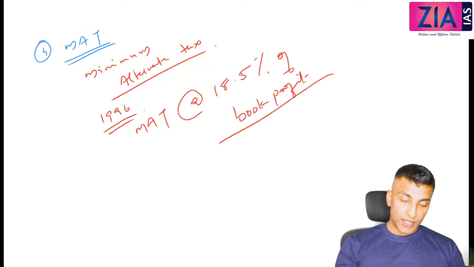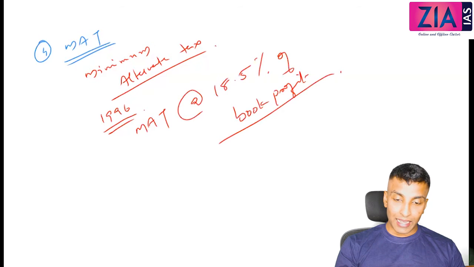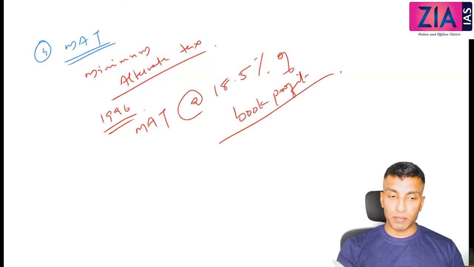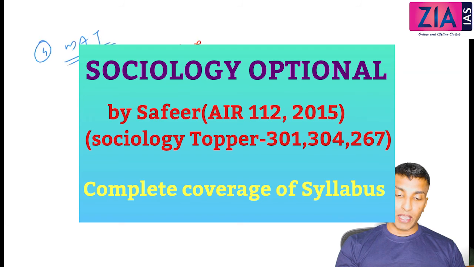What I'm saying is it is imposed on those firms whose taxable income is less than a certain percentage of their book profit. So your book profit is high, but when it comes to the taxable income, it is very low compared to a particular percentage. In those cases, you have to pay MAT.